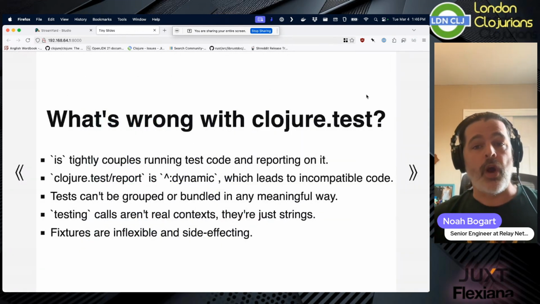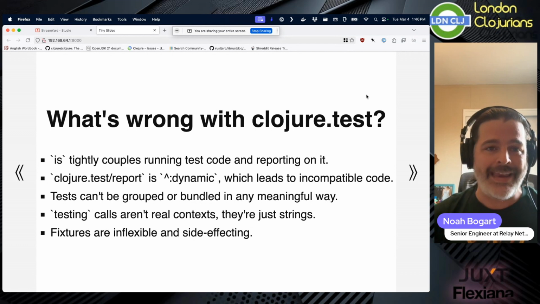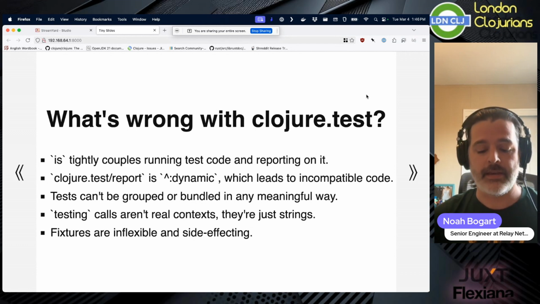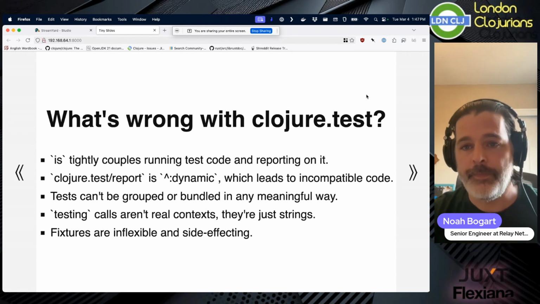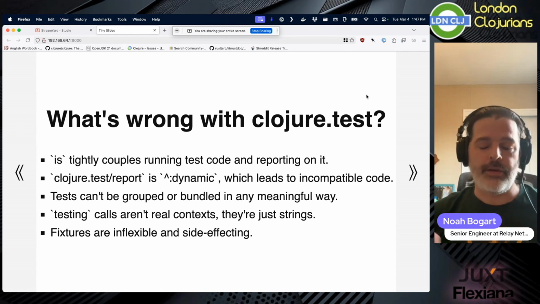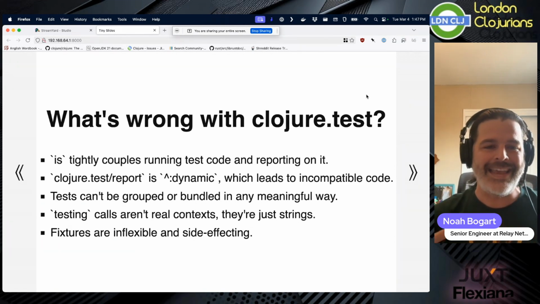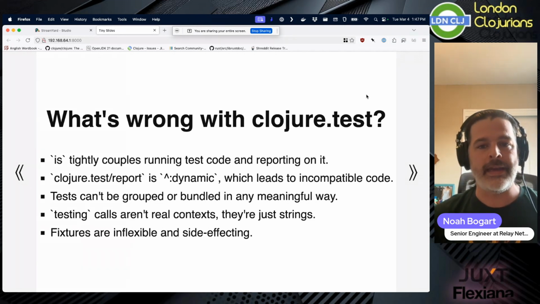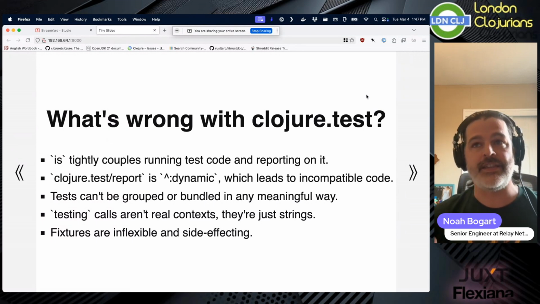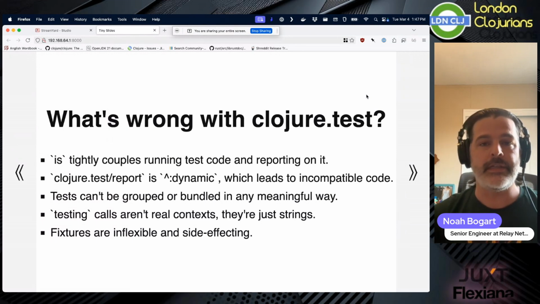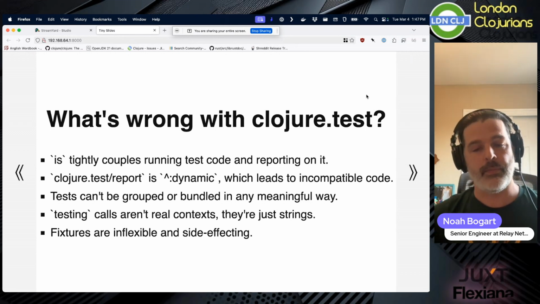So what is wrong with clojure.test? Why do we need something like Lazytest? Well, there are a bunch of issues with it. The first one is that the is macro, the assertion macro, tightly couples running the test code and reporting on it. Or I guess I should say that clojure.test in general tightly couples is with reporting on it.